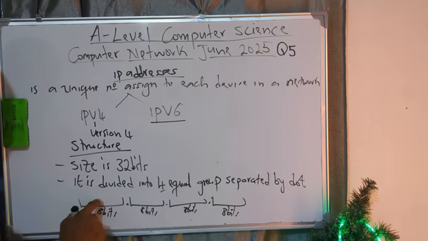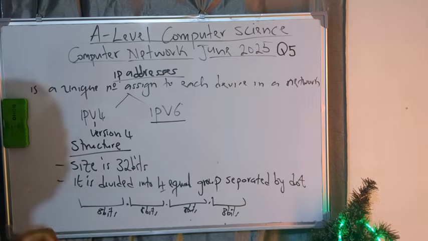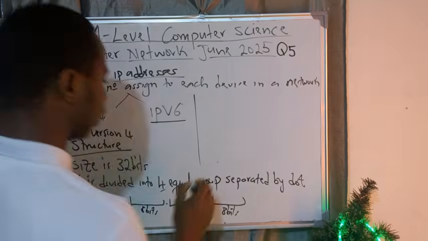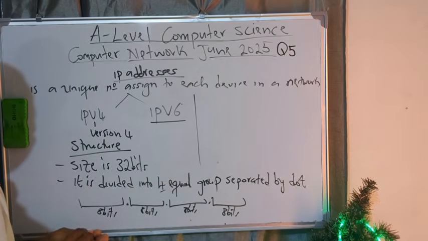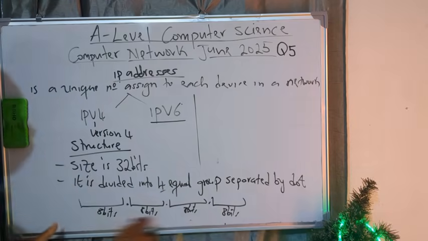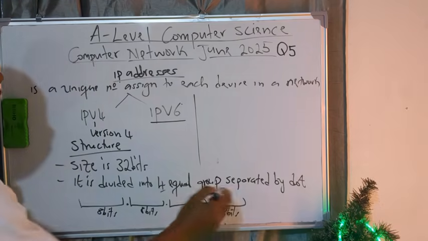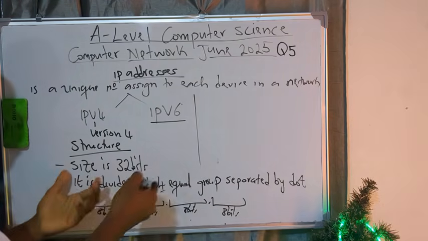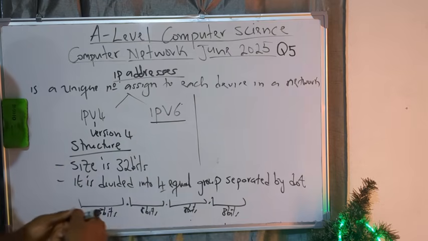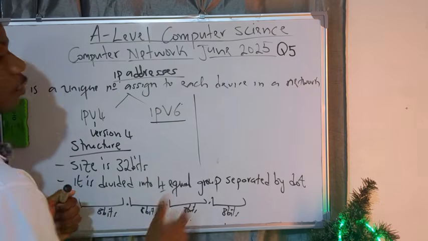Now, when we're talking about bits here, we mean what? Binary numbers. Good. We know that binary numbers mean zeros and ones. Very good. Now, generally, we are not going to represent an IP address using just binary numbers like that, because it's too long. Writing 8 bits, 8, 8, 8 is too long. So we are going to summarize it, and the summary is converting each 8 bits into a decimal number.